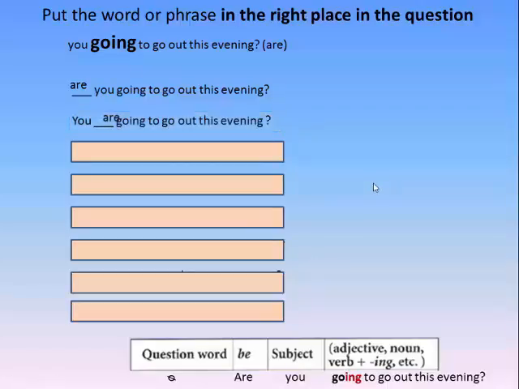Maybe you said, you are going to go out this evening. This sounds correct. Yes, you are right. You are going to go out this evening is correct, but it is not a question. The question is, are you going to go out this evening? This is correct if it is not a question. If we delete the question, I'm going to go out this evening, you're going to go out this evening, he's going to go out this evening. Those are correct English, but they are not questions.